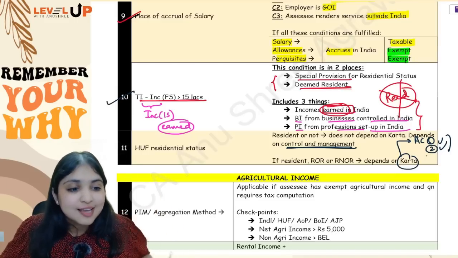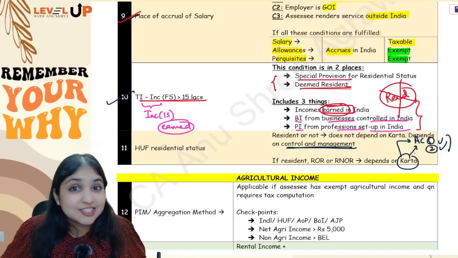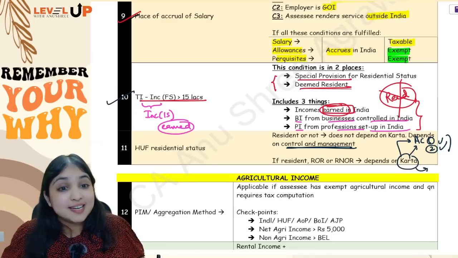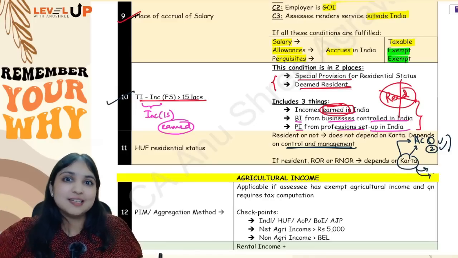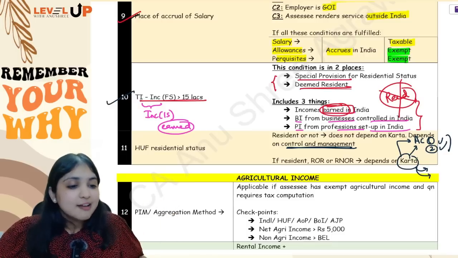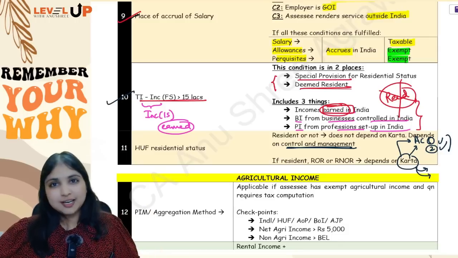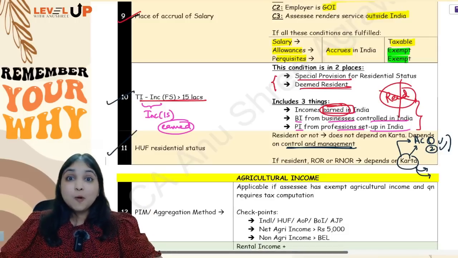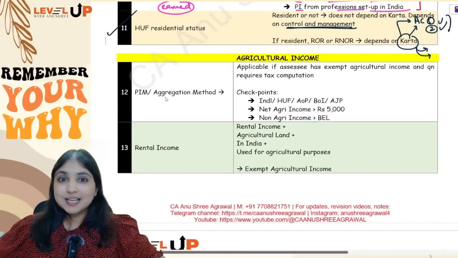And did you notice? I am talking only about additional conditions. I am not talking about basic conditions. So whether the Karta is resident, whether the Karta is non-resident doesn't matter. Only thing that matters is whether the Karta is fulfilling the additional conditions or not. Okay, so these were your first 11 adjustments. I am hoping a lot of new points you're seeing through this discussion.